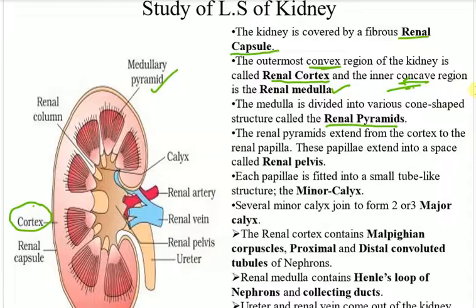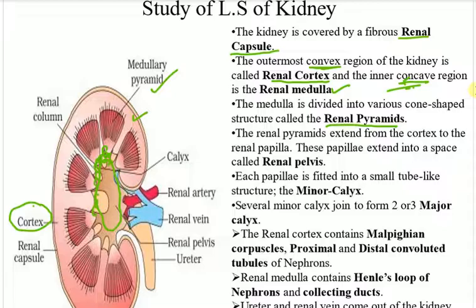The renal pyramids extend from the cortex to the renal papilla. This is the cortex area, this is the inner side. This papilla extends into a space called the renal pelvis. These are the renal pelvis, this whole portion. They just come from the cortex inside the papilla. This is the papillary region.